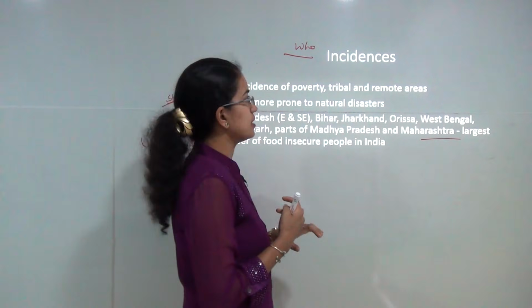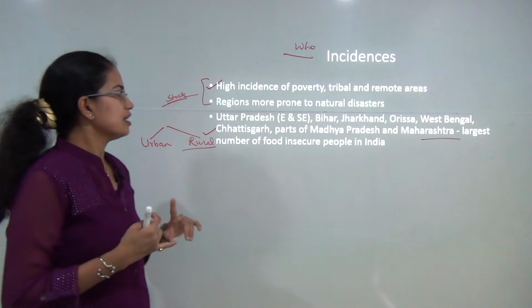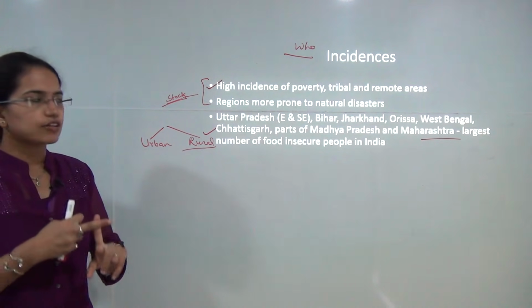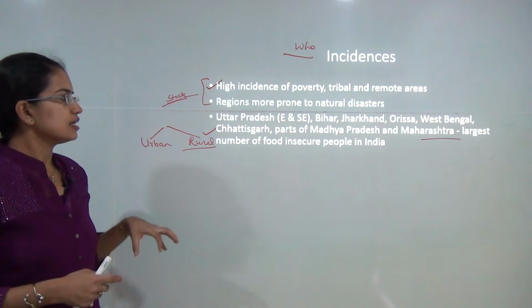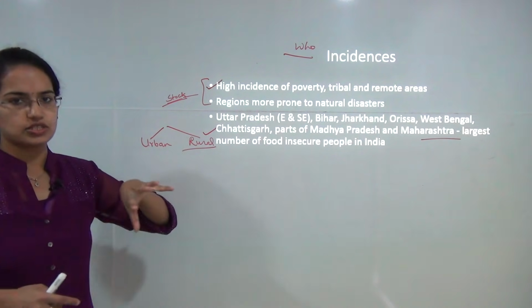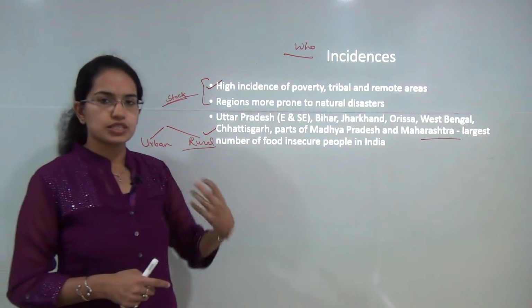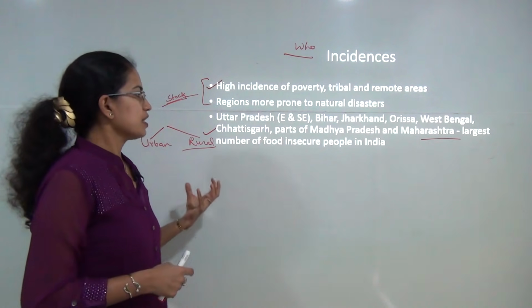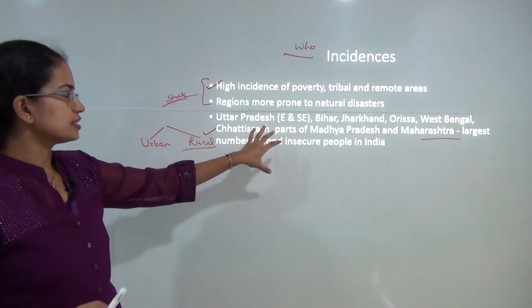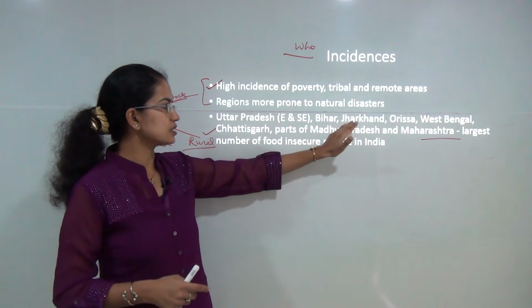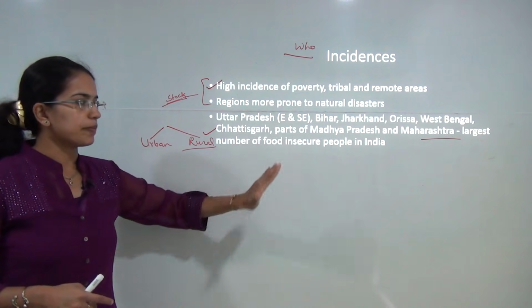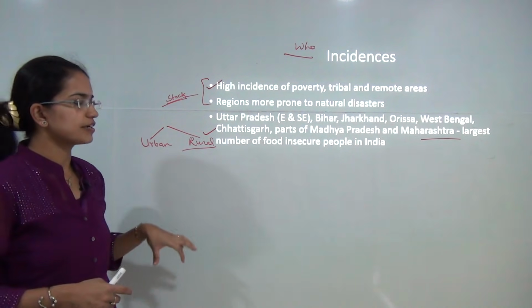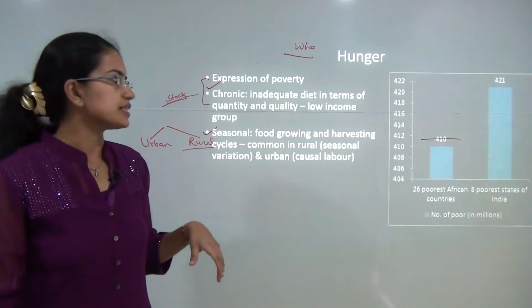Now what would happen, or what would be the incidences? First of all, there would be a high rate of poverty. The tribal and the remote areas would be affected. The regions that are more prone to natural disasters would have more incidences of food insecurity. In India, you have certain pockets like South and Southeast, Uttar Pradesh, Bihar, Jharkhand, Orissa, West Bengal, parts of MP and Maharashtra, where food insecurity is a major concern.